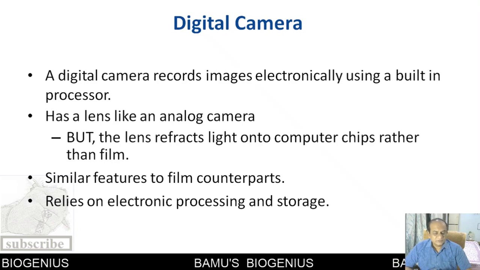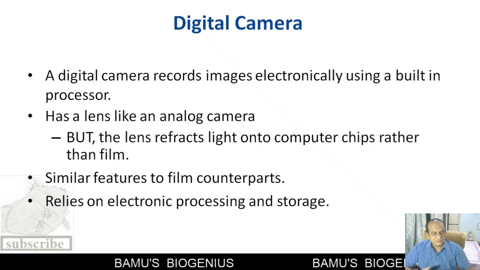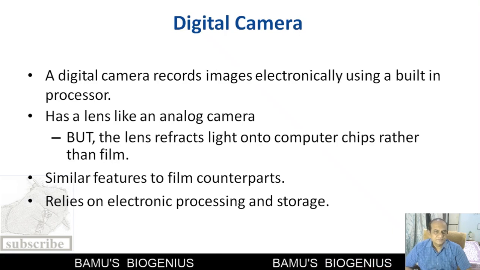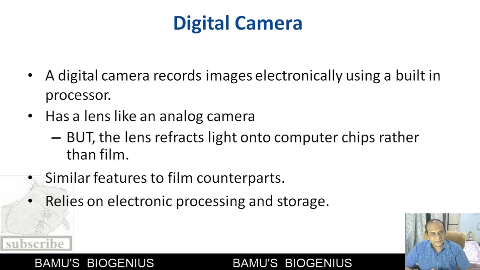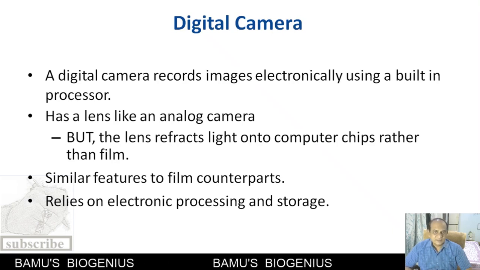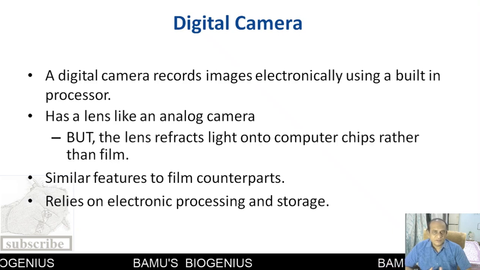Now we will discuss cameras. There are two types of cameras: one is called the analog camera and the other is called the digital camera. Nowadays you will find only digital cameras; analog cameras are outdated now. In an analog camera, a film was used for recording the images, whereas in a digital camera, a computer chip is used for recording the images.